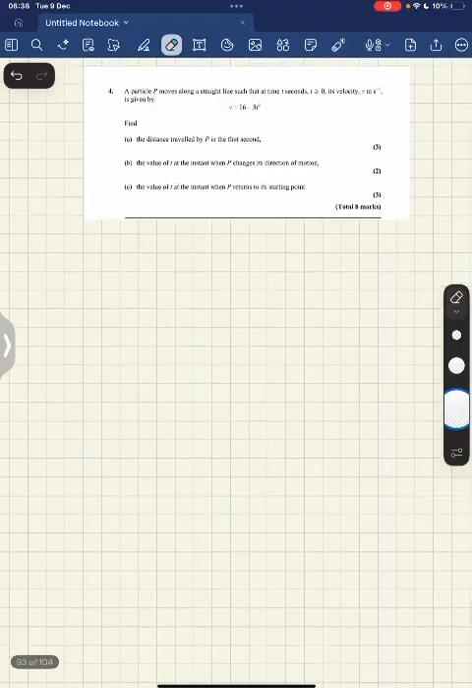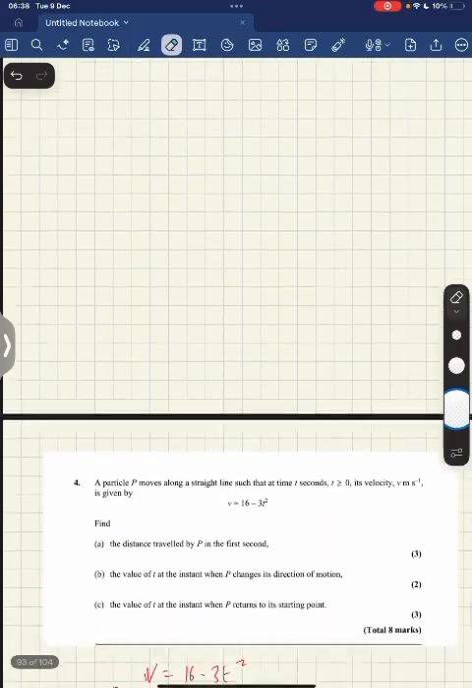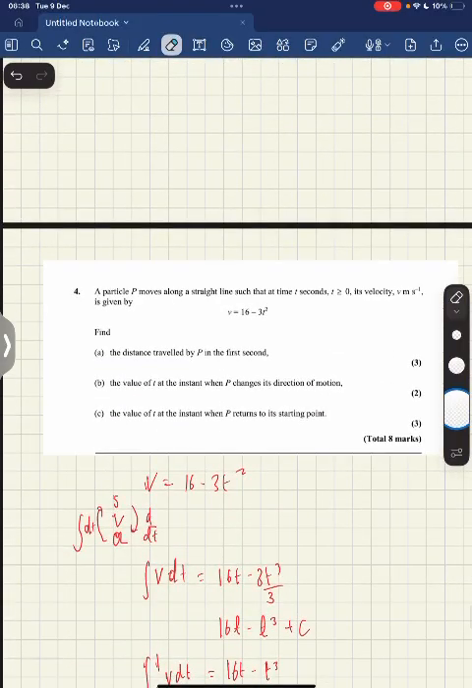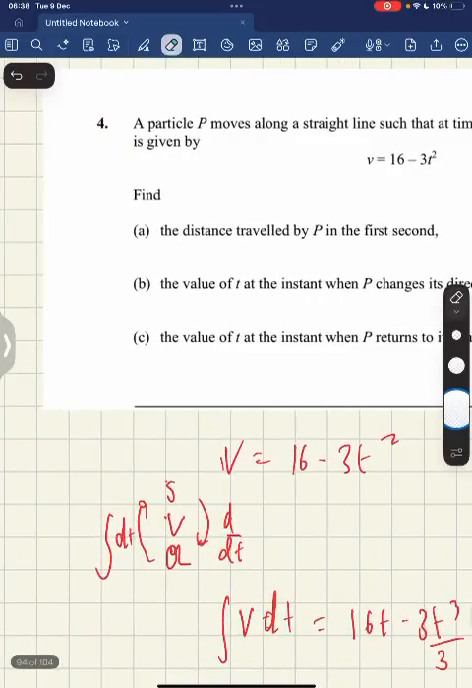If we look at the distance, to go from acceleration to velocity and to displacement, we need to integrate. So acceleration, to get the velocity, we need to integrate. To get the displacement, we need to integrate. If we have s, we need to differentiate.